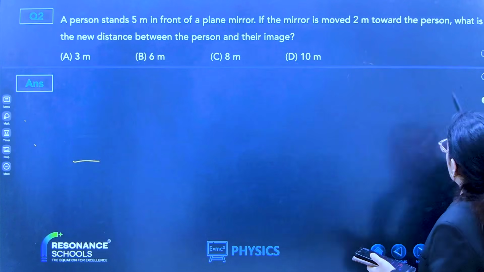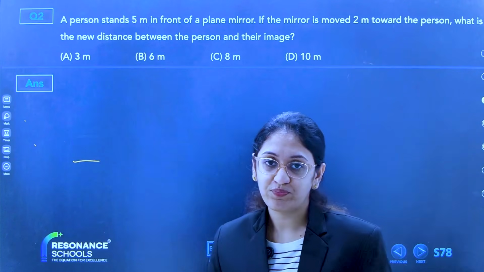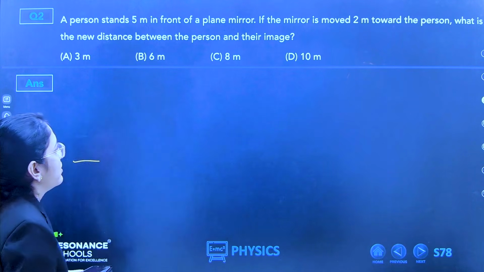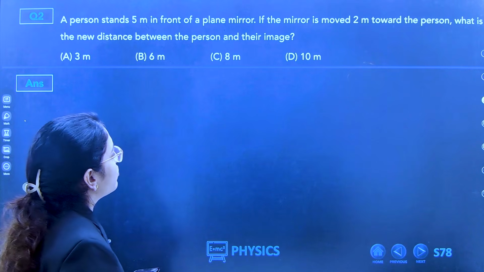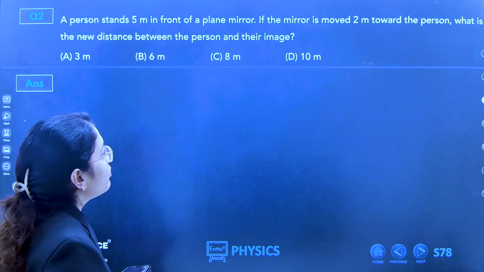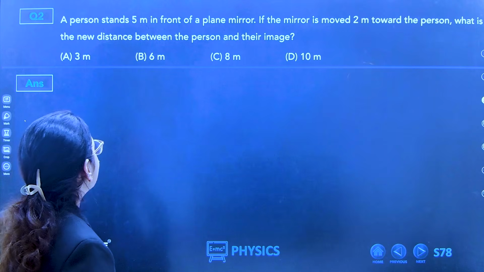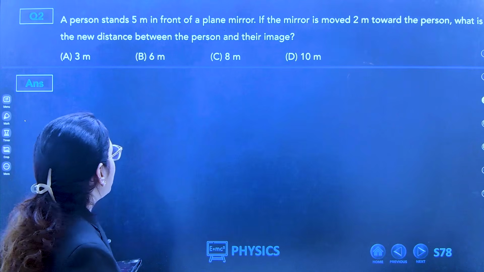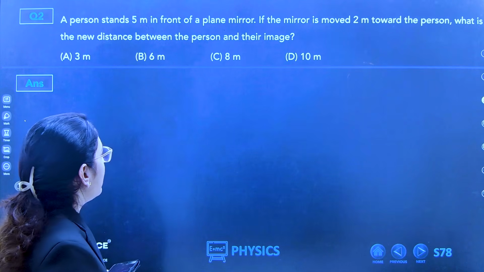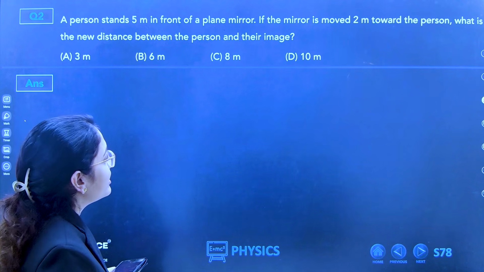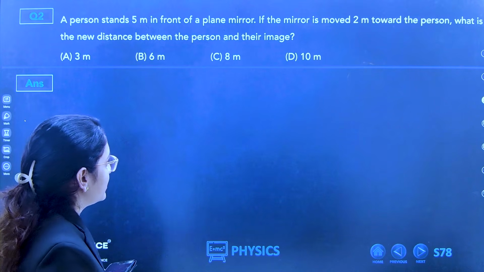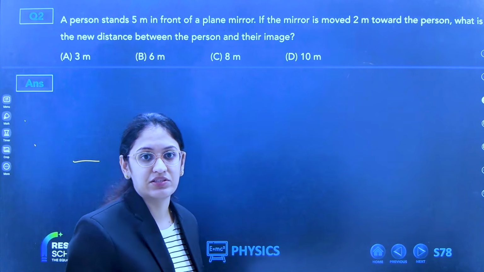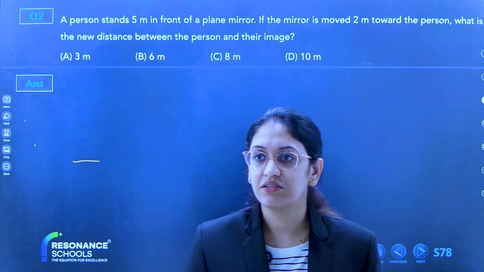Next question. Question number 2. A person stands 5 meters in front of a plane mirror. If the mirror is moved 2 meters towards the person, what is the new distance between the person and their image? Tell me.